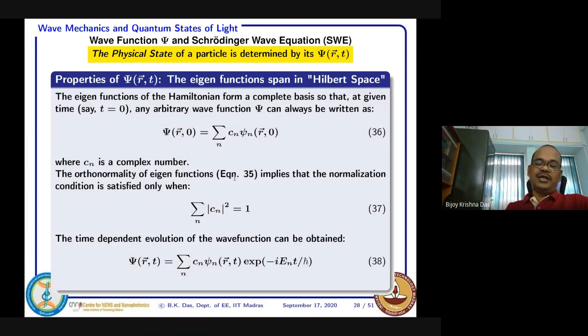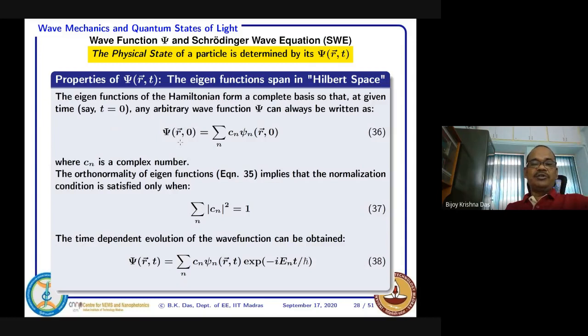That is how it is useful here. I'll discuss it now in this slide. So you see, the eigenfunctions of the Hamiltonian form a complete basis, so that at a given time, set equal to 0, any arbitrary wave function psi can always be written as any arbitrary function.